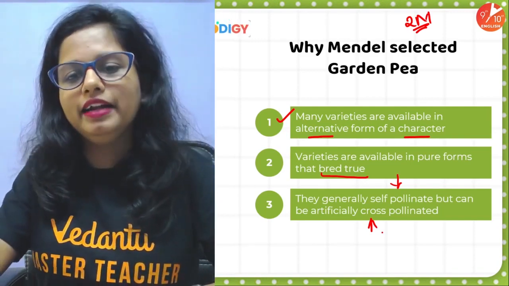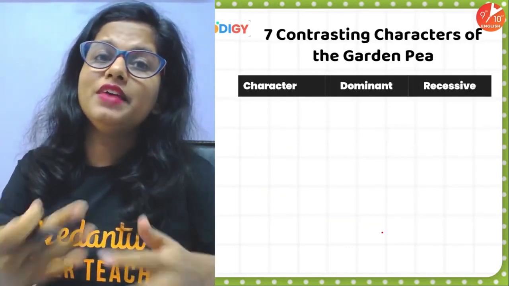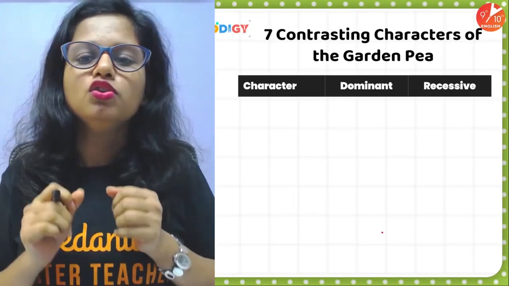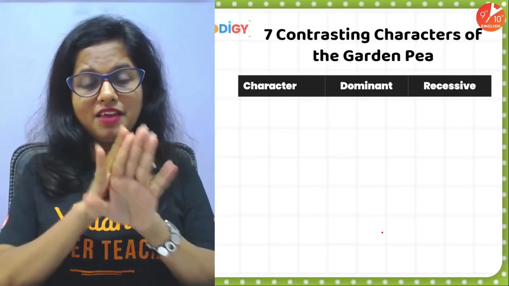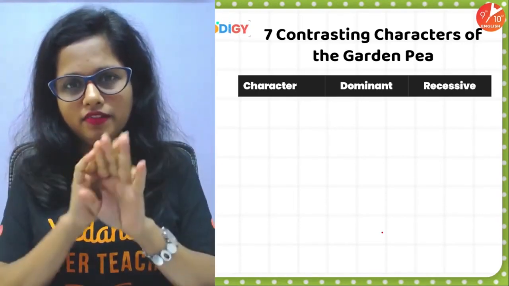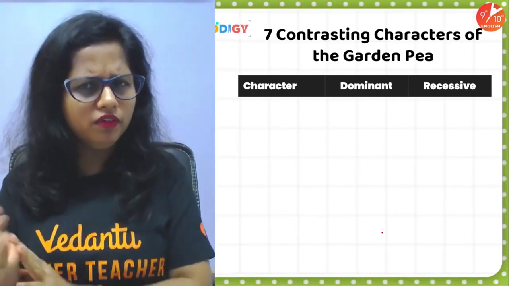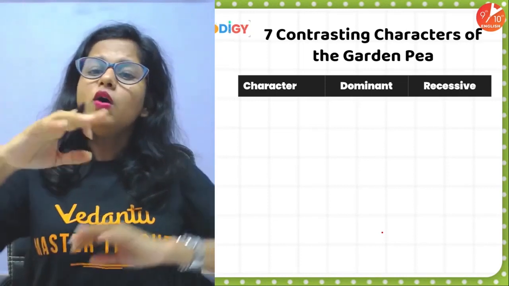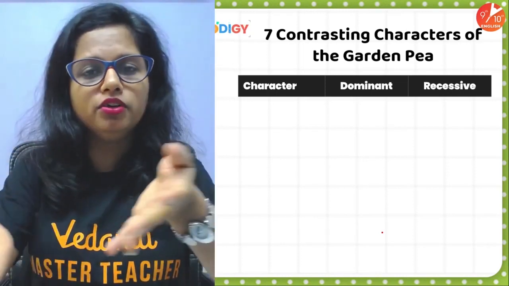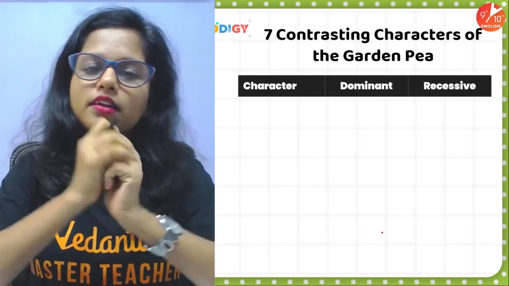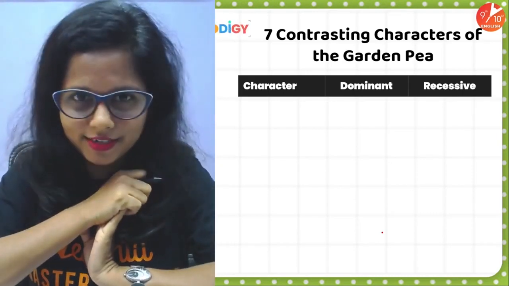Let's move ahead and again discuss which were the 7 pair of contrasting characters observed by Mendel. Mendel observed 7 pair of contrasting characters, and when there are contrasting characters, one character will be dominant and the other one will definitely be recessive. Now, how did he define whether they were dominant or recessive? We will come to that. But as of now, simply remember that he observed 7 pair of contrasting characters.